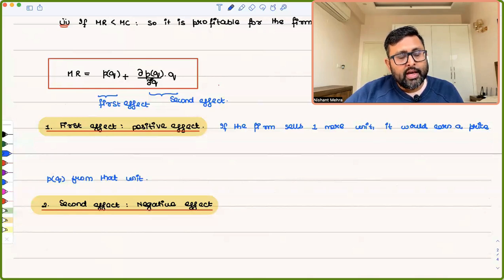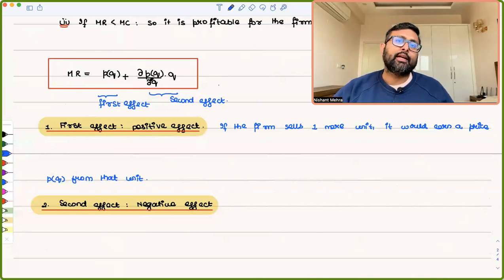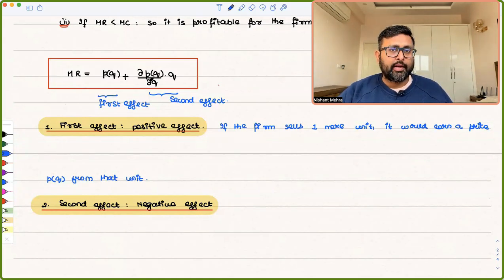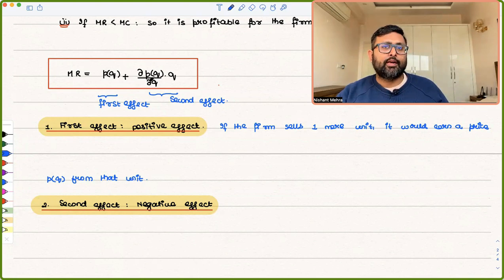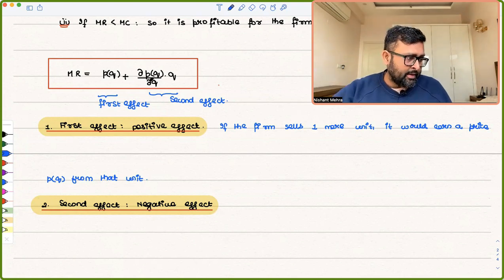क्योंकि जब आप चीज को बेच रहे हैं तो आप ऐसा नहीं है कि जो आपने इंक्रीमेंटल अमाउंट बेचने की चेष्टा करी है सिर्फ आप उसी पे प्राइस को कम करेंगे. You have to reduce the price on earlier units as well. That is also there because you are selling it at the uniform price, right? Please write this.